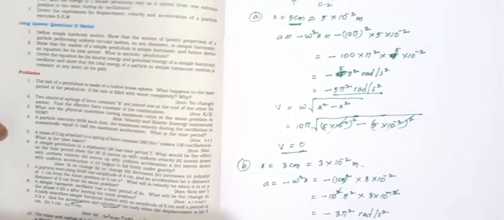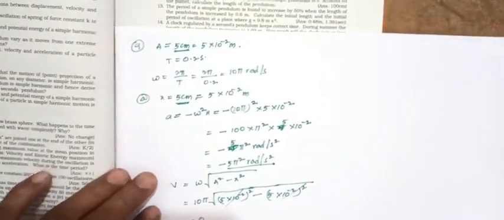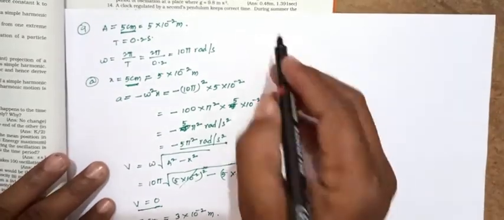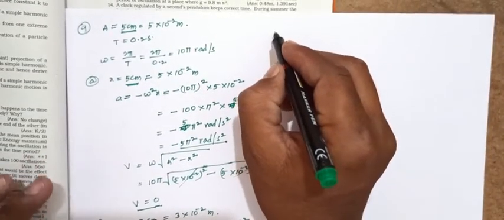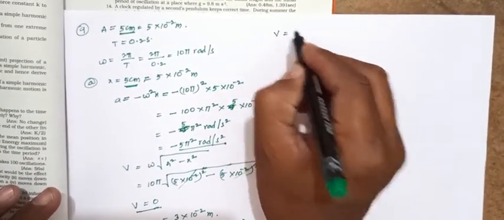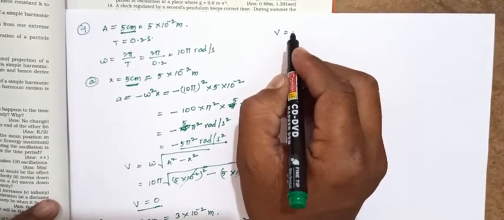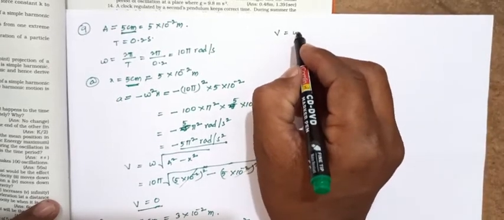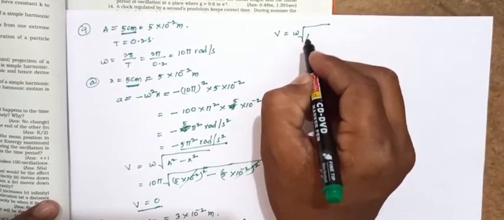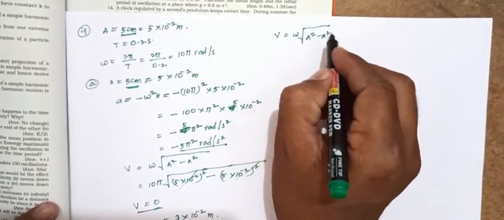Next we can take the velocity. What is the velocity equation? Velocity v equals omega into square root of a square minus x square.